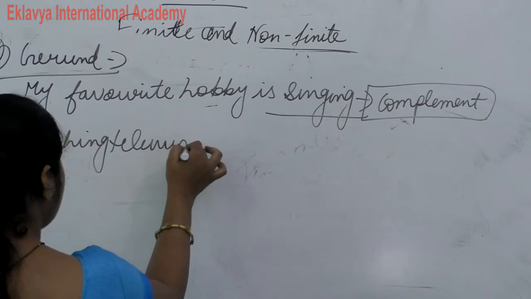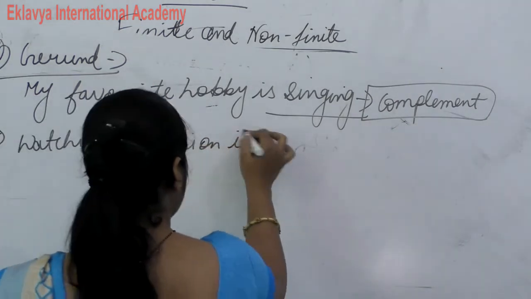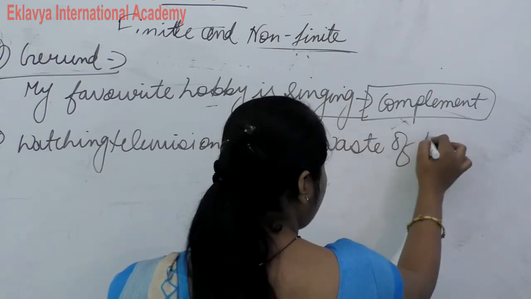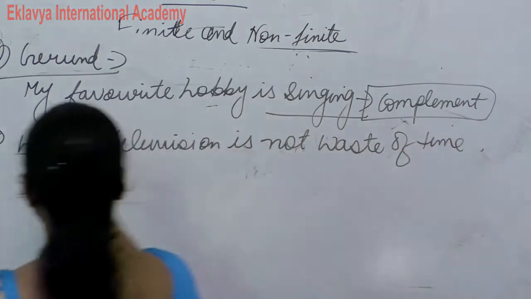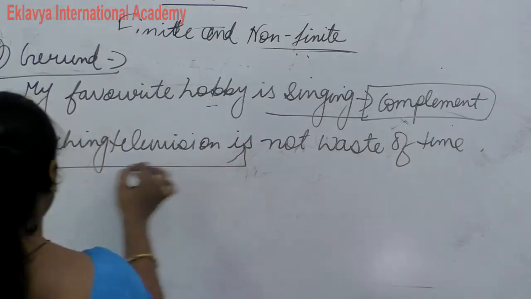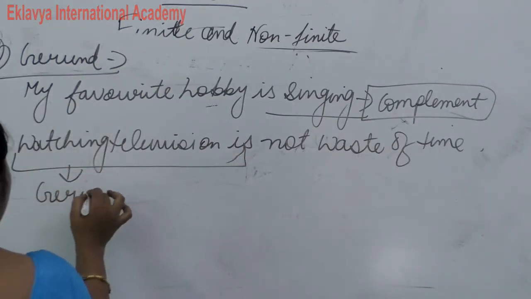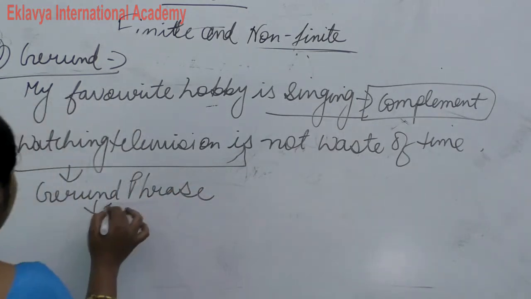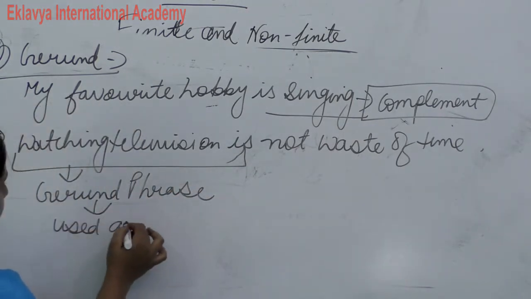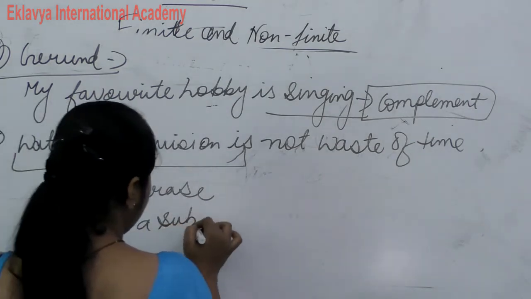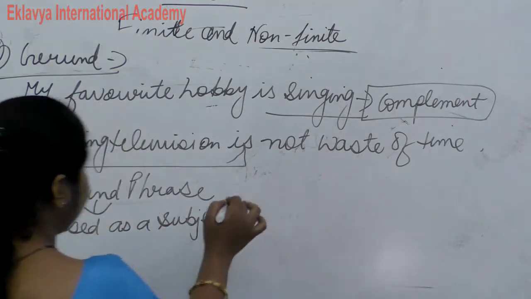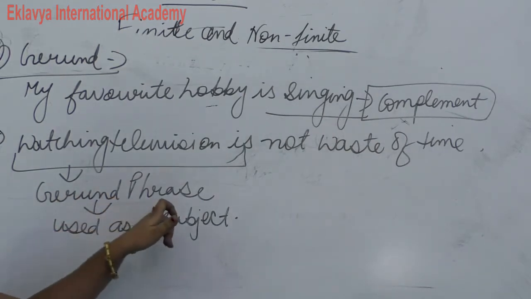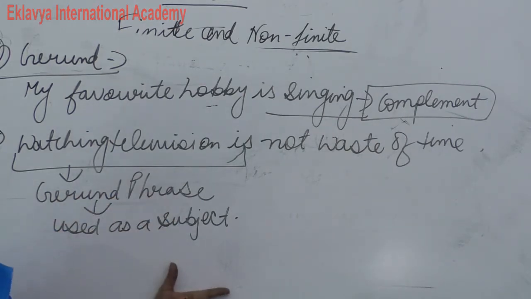Now next, watching television is not a waste of time. So watching television is what? Gerund phrase, and this is used as a subject.